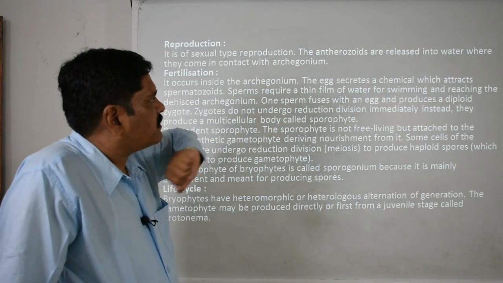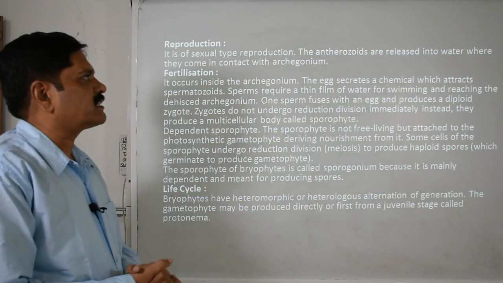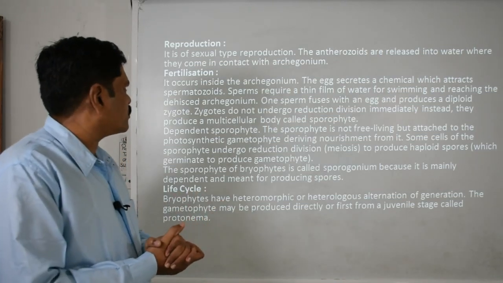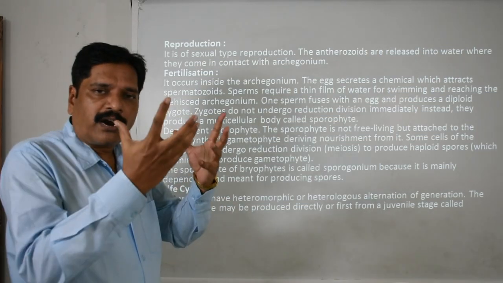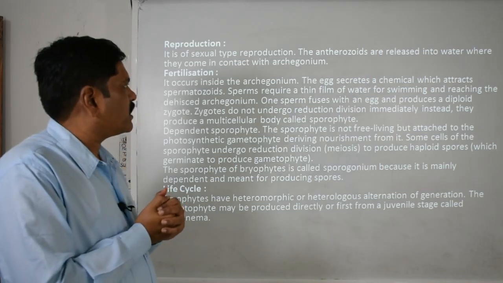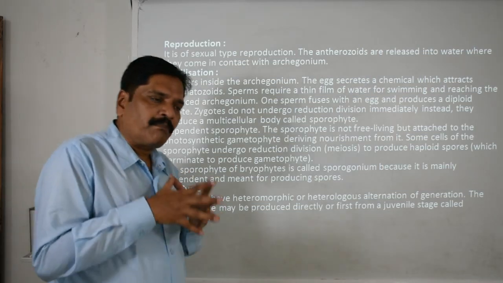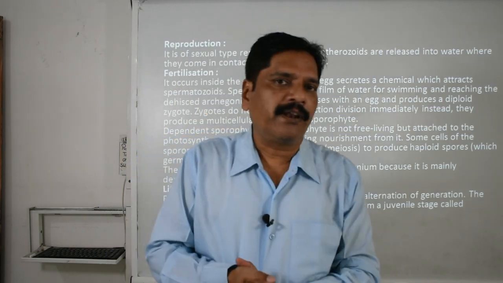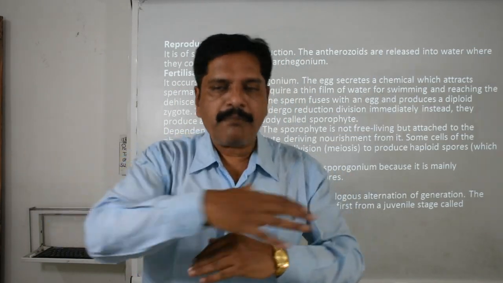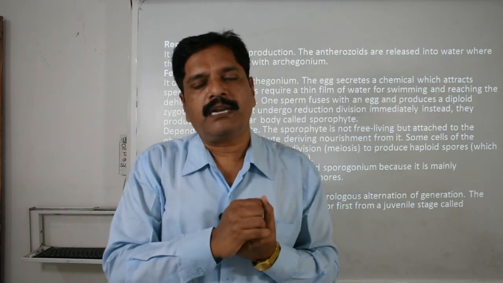Here the egg secretes a chemical which is responsible for attracting the male gametes, and here it compulsorily requires a water film for the swimming of the antherozoids, clear.